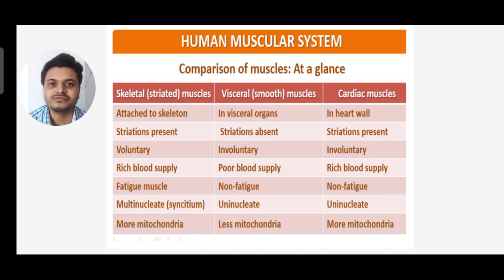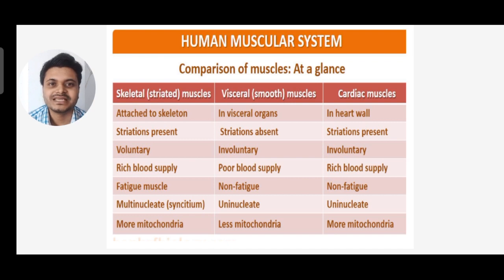Skeletal muscles are voluntary in action, that means we can control them, but visceral and cardiac muscles are involuntary, we cannot control them. Skeletal muscles have a rich blood supply, whereas visceral or smooth muscles have poor blood supply. Cardiac muscles also have a rich blood supply.